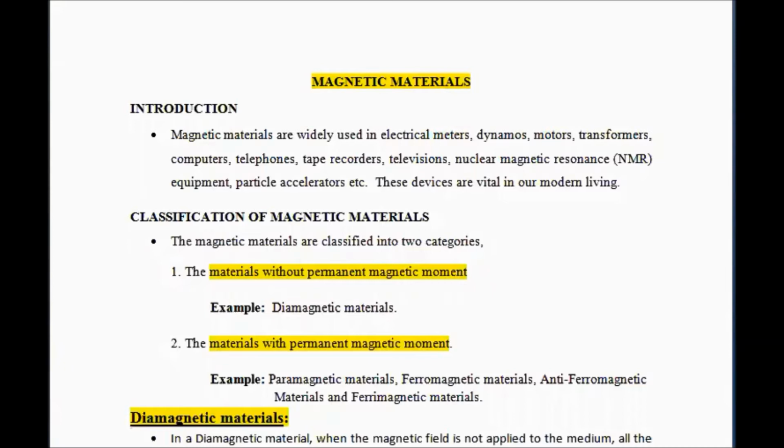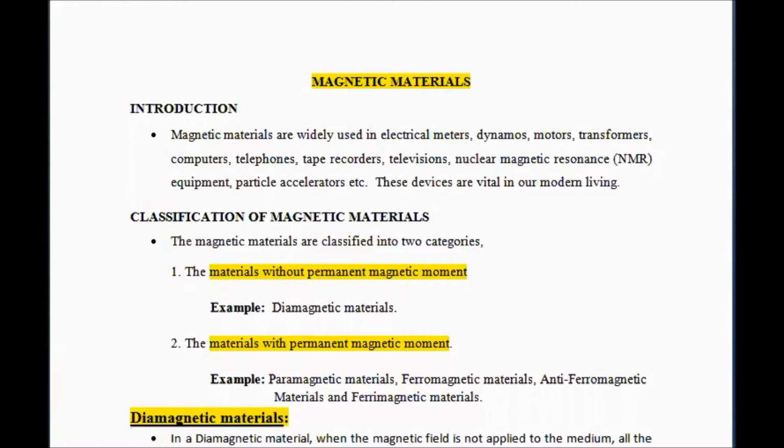The magnetic materials are classified into two types based on the presence of a dipole moment and due to its orientation. The materials without permanent magnetic moment, for example, diamagnets. The materials with permanent magnetic moment, for example, paramagnets, ferromagnets, antiferromagnets, and ferrites.